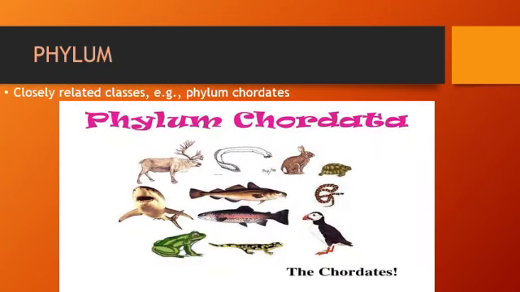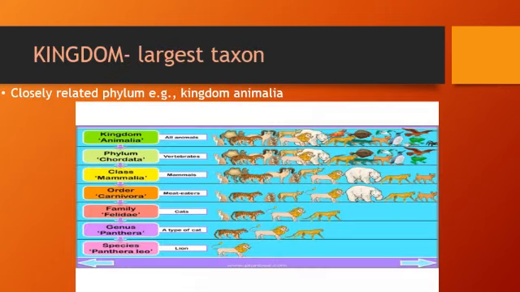Next is phylum. All the closely related classes are grouped into phylum. Like phylum Chordates has many classes including class Mammalia. Last is the kingdom. It is the largest taxon. It includes all closely related phylums. Like kingdom Animalia has many phylums including phylum Chordates.